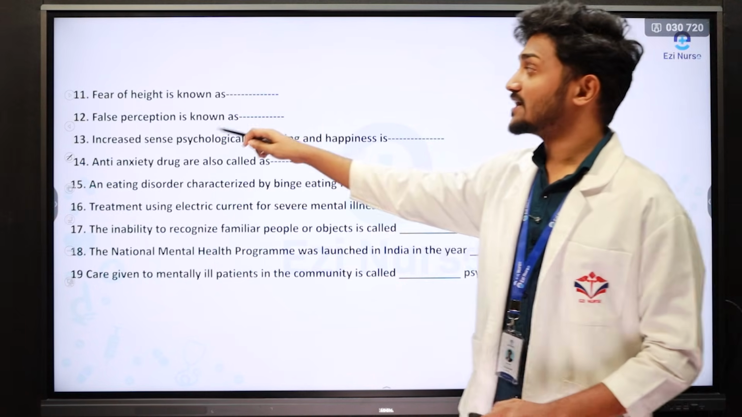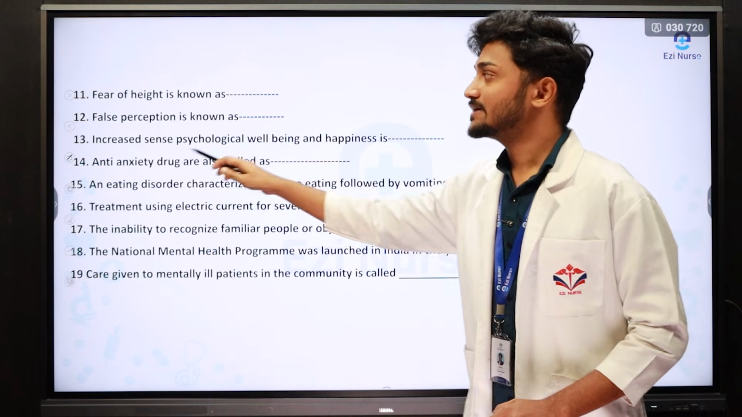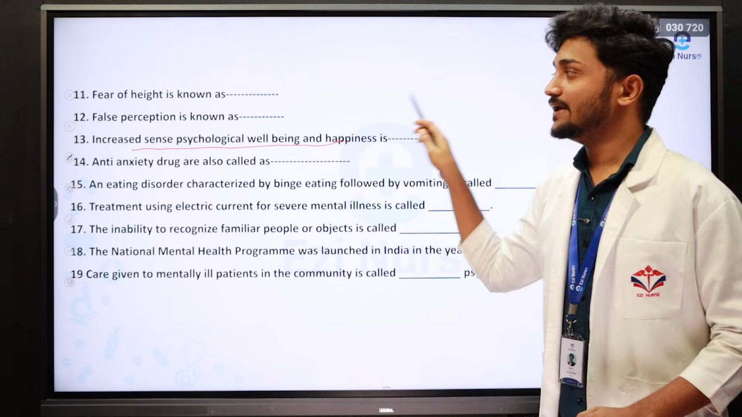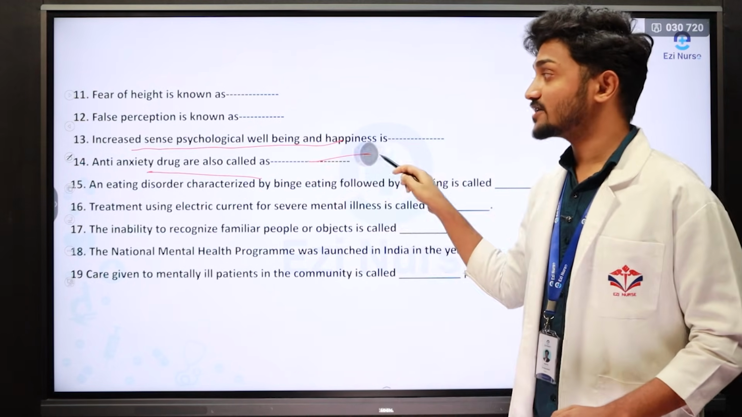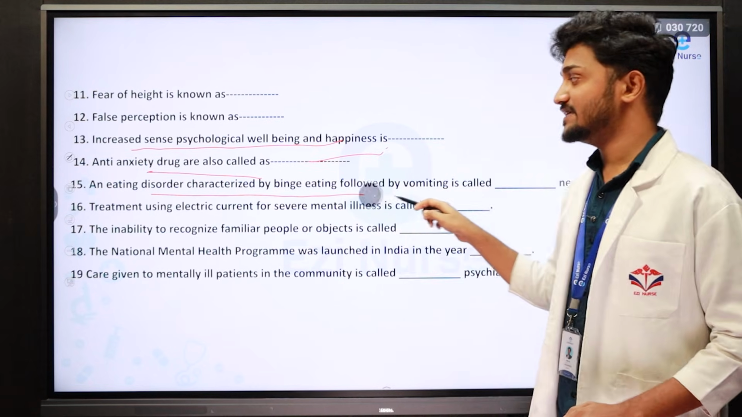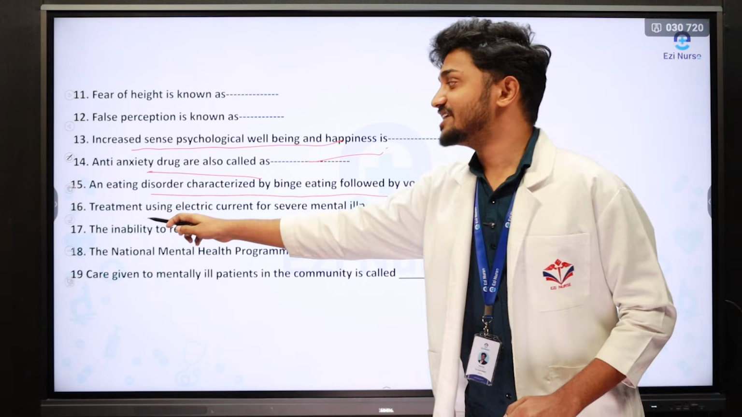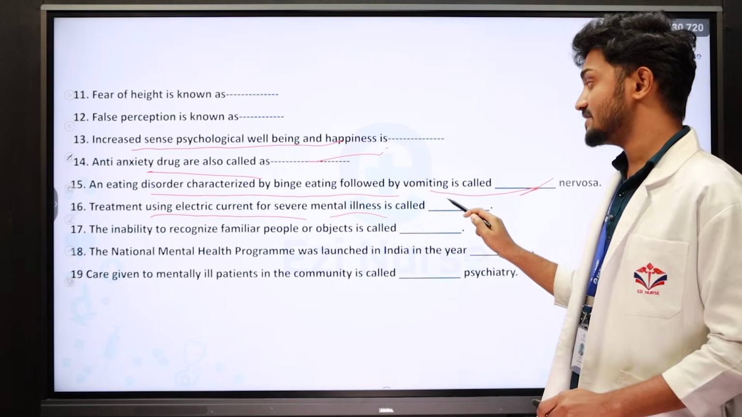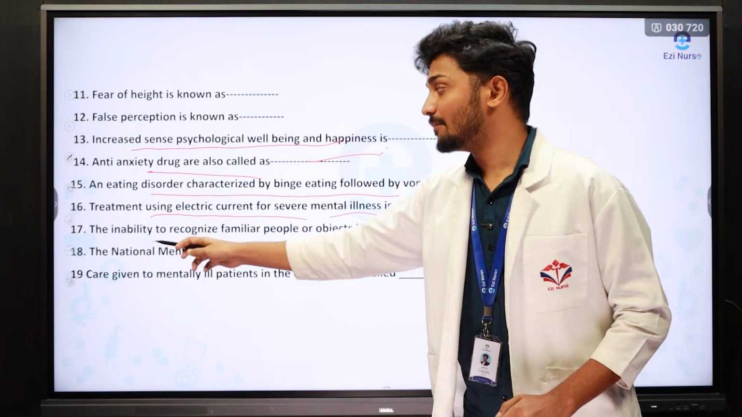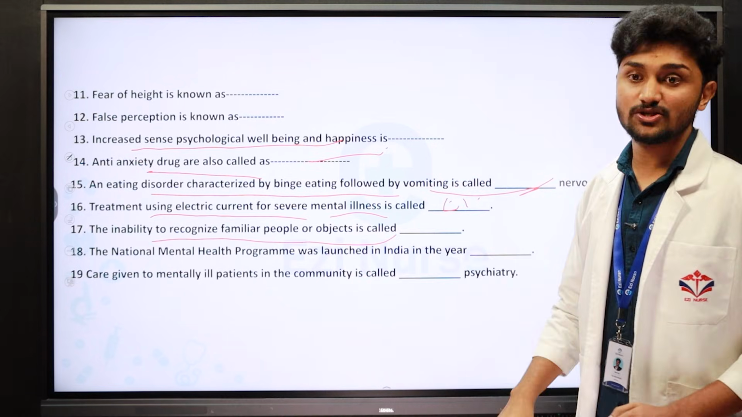Next fill in the blanks such as fear of height, false perception regarding increased sense of psychological well-being, anti-anxiety drugs are also called as what? An eating disorder characterized by binge eating. So this is called as what? Then treatment using electric current, severe mental illness. So this is called as what? Next one is inability to recognize the familiar people or objects is called as what?